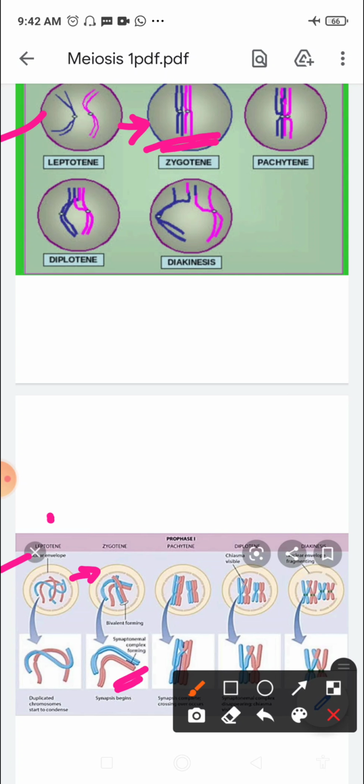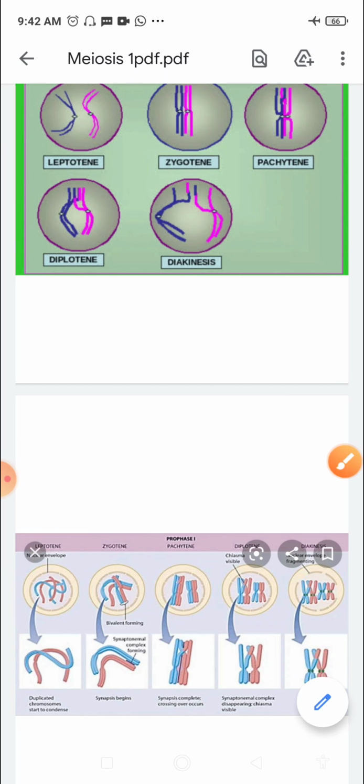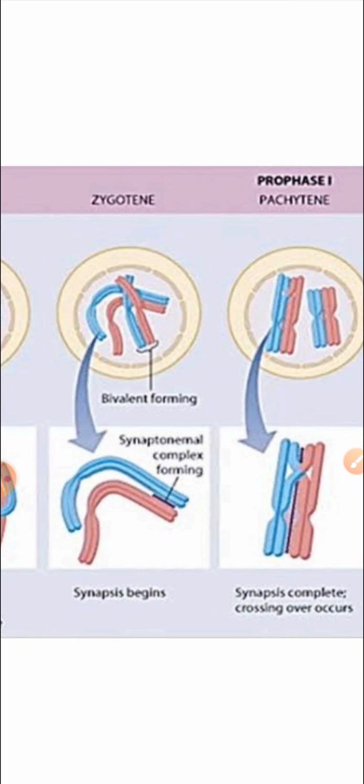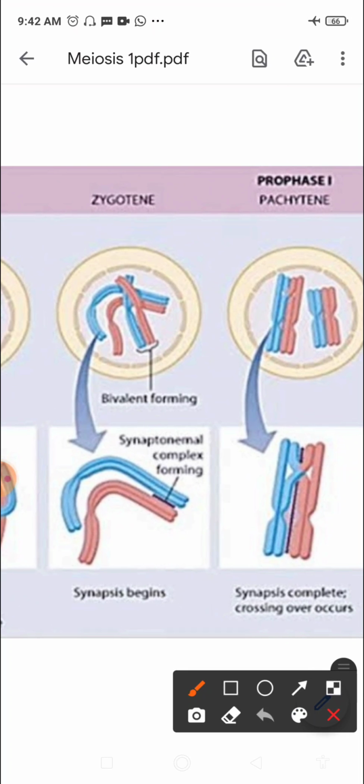You can see bivalents also. If I enlarge this figure, you can see how the bivalents are being formed over here. Here, these are the bivalents that are being formed, right? And you can see the synaptonemal complex over here, right?